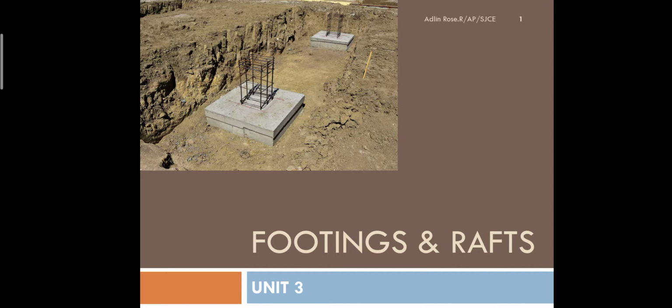So, among the types of footings, there is a type of shallow foundation, and that is raft footing. There is another type of shallow foundation, a special type which is different from the other shallow foundation types, and that is called raft footing, or it is also known as mat footing. So we'll see what the types of foundations or footings are, where they are used, and why, and how to choose the specific type of footing based on the particulars of the site. That also we will be learning in this unit.